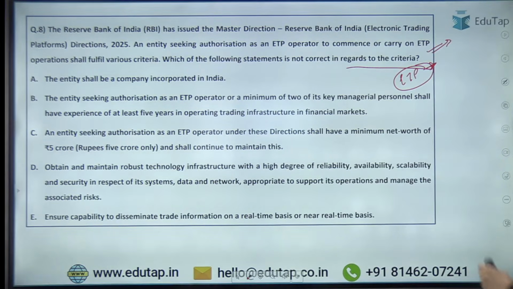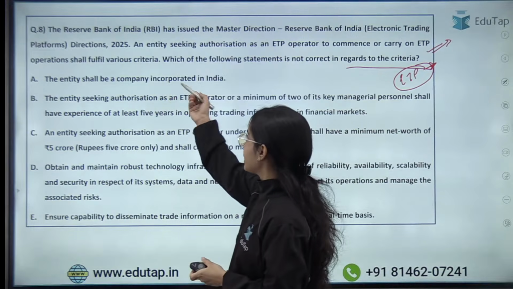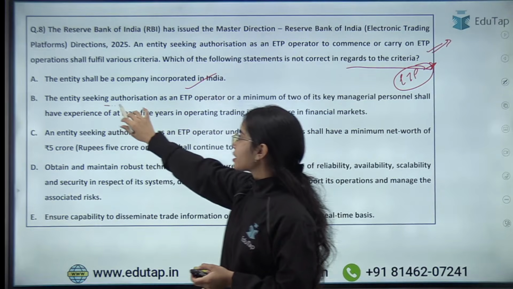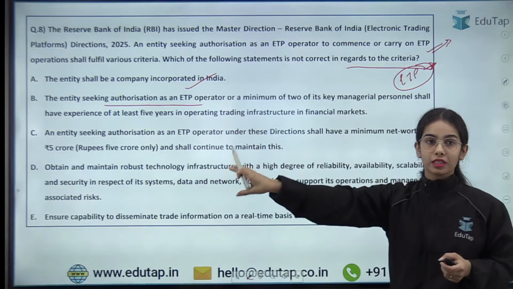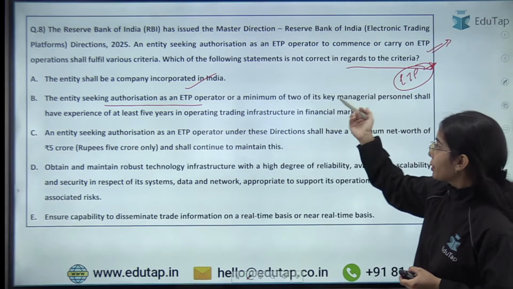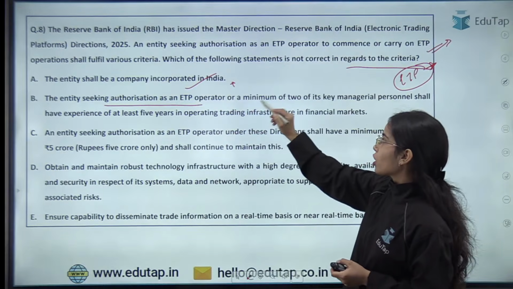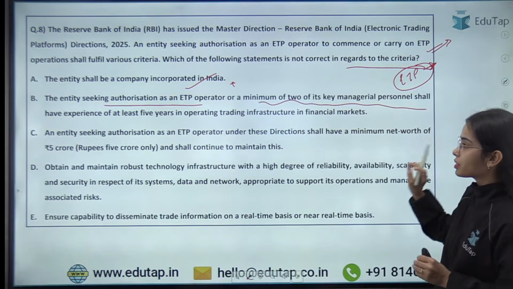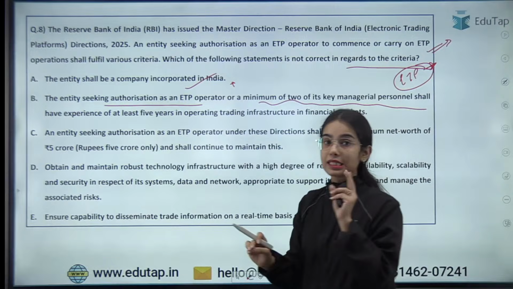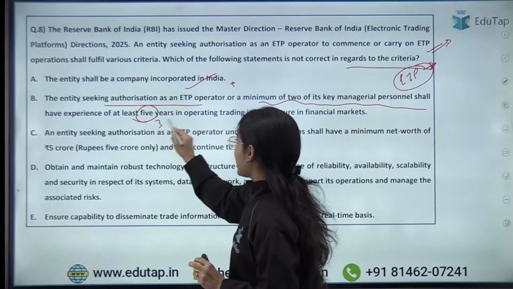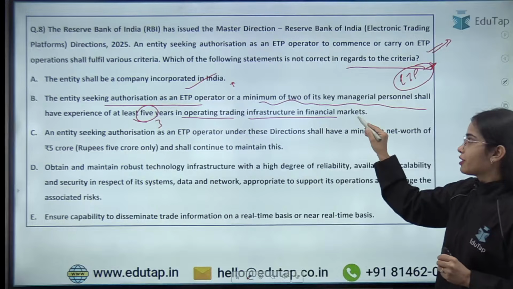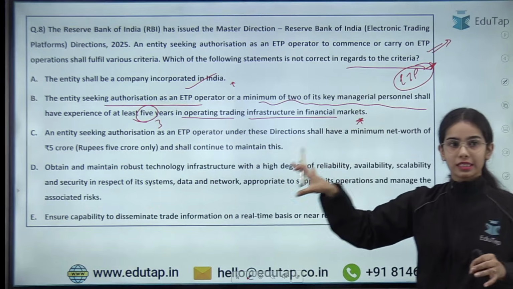So here, first of all, the entity shall be a company incorporated in India. That is correct. The entity seeking authorization as an ETP operator, or a minimum of 2 of its key managerial personnel, shall have experience of at least 3 years in operating trading infrastructure in financial markets. So it is not 5 years, it is 3 years.